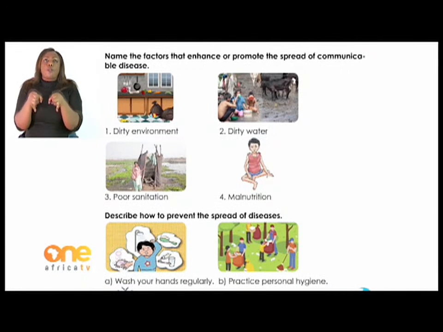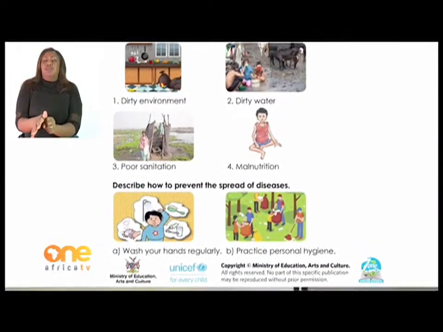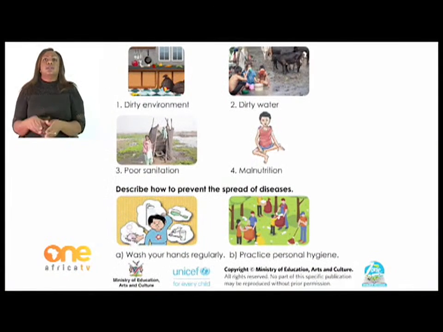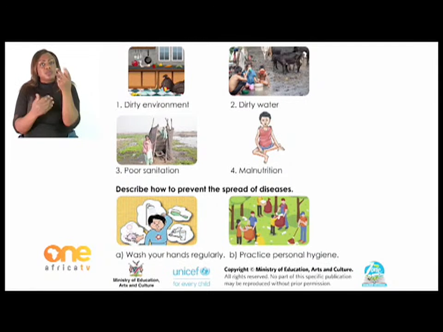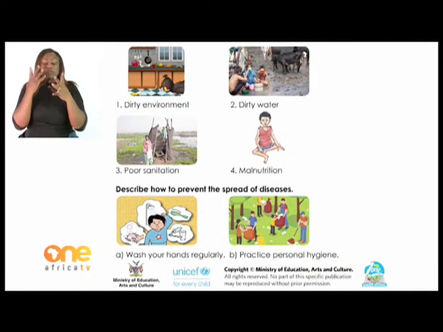The second competency said, you describe how to prevent the spread of diseases. Look after your body. Look at that picture. You need to wash your hands every time after using the toilet or before you eat your food. You wash your body twice a day. You comb your hair and brush your teeth.